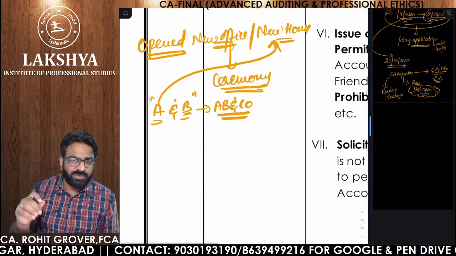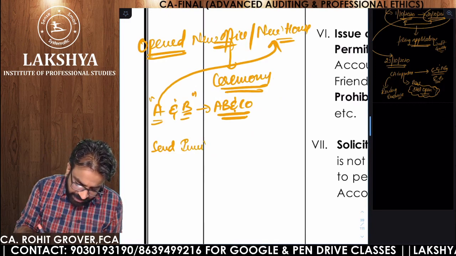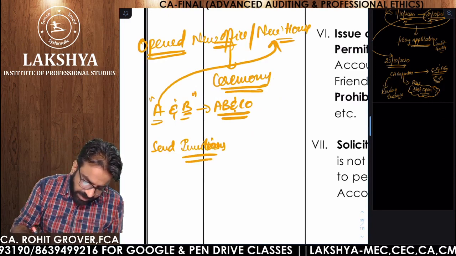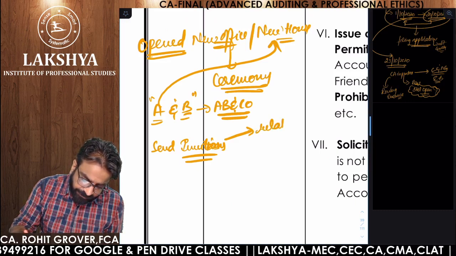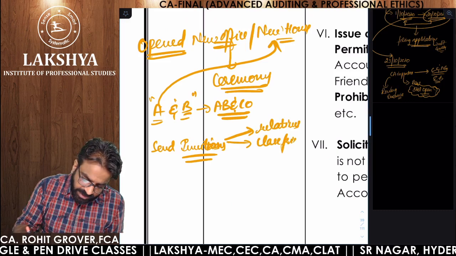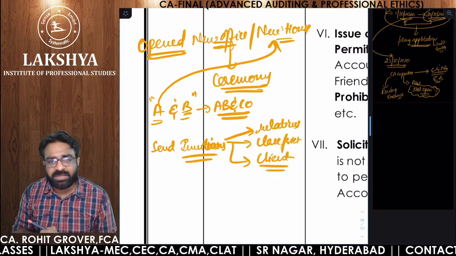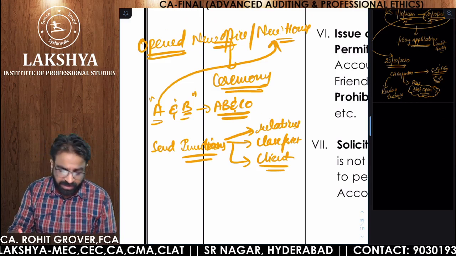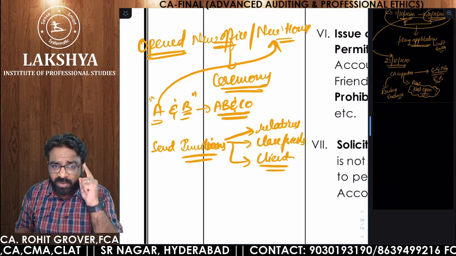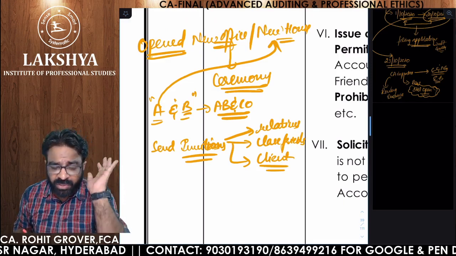Now, for the new house, is he going to send invitation letters to his relatives? Yes. Invitation is sent to the relatives, to the close friends, to his clients. Obviously, he will send the invitation letter to the relatives, close friends, and clients. Am I correct or not? Remember one thing, who bought the house? A bought the new house.